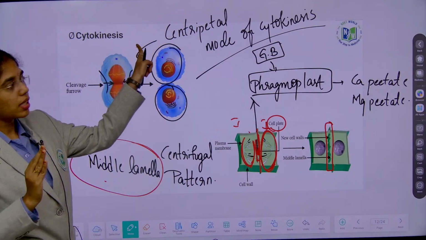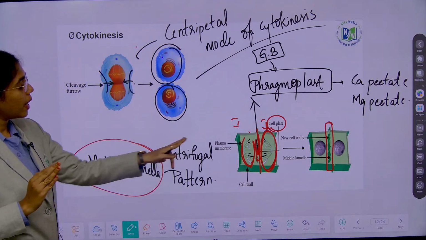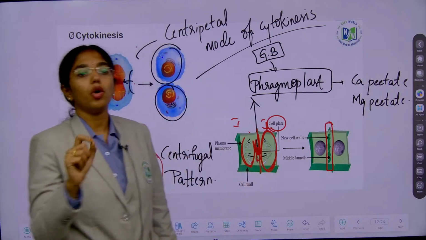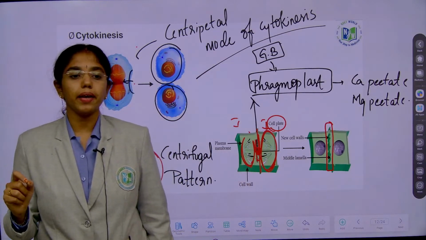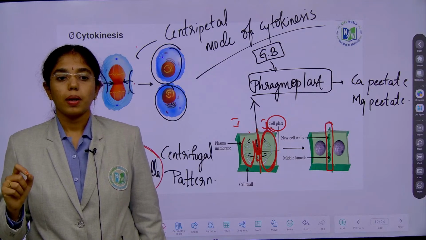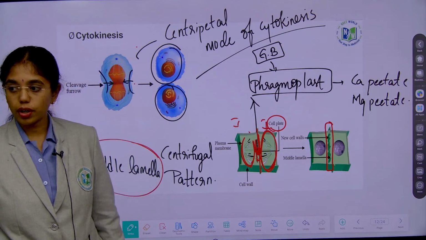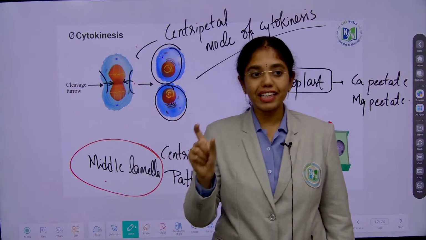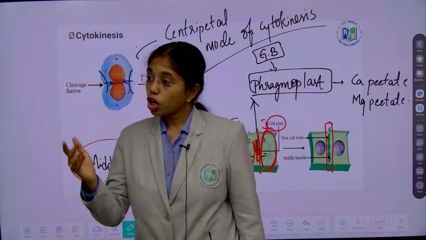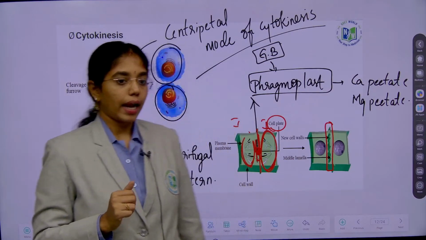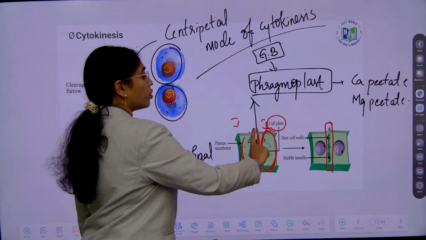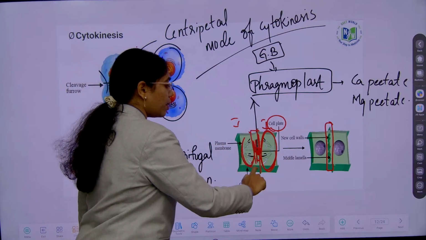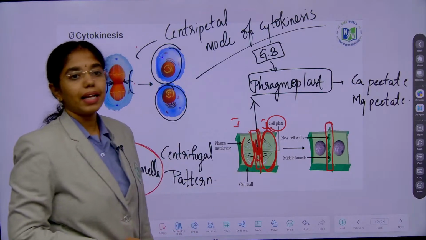centripetal mode of cytokinesis. This in a plant cell, if you see, at the center at first what is formed? Phragmoplast, which is synthesized by Golgi bodies. It is rich in calcium pectate and magnesium pectate. But which organelle is synthesizing phragmoplast? Golgi bodies. And then this phragmoplast will move to the peripheral ends, forming what? Cell plate. Cell plate forms the primary cell wall. That is what? Middle lamella.